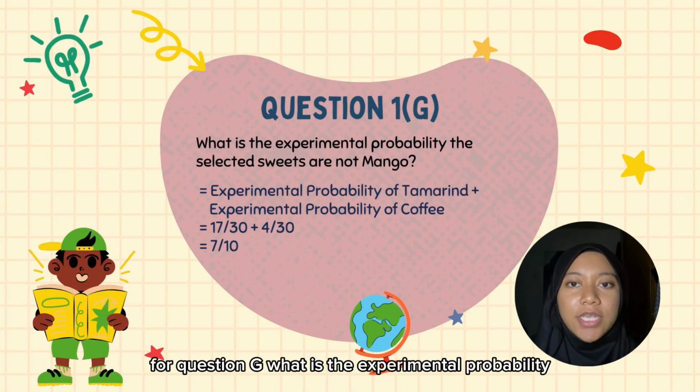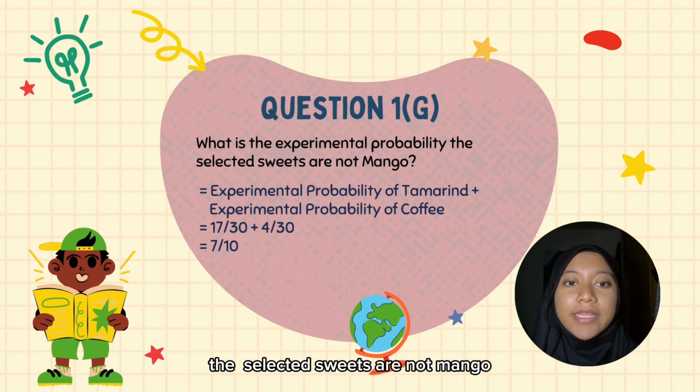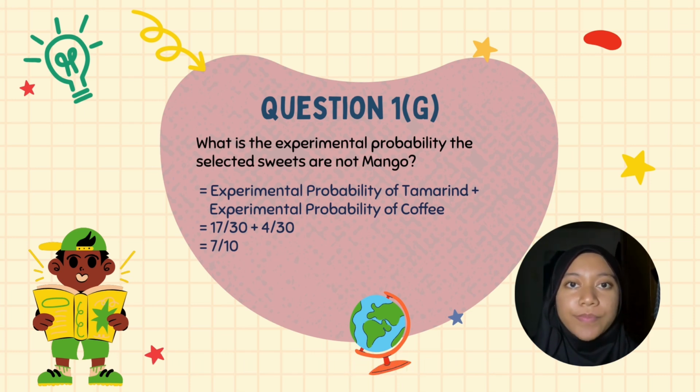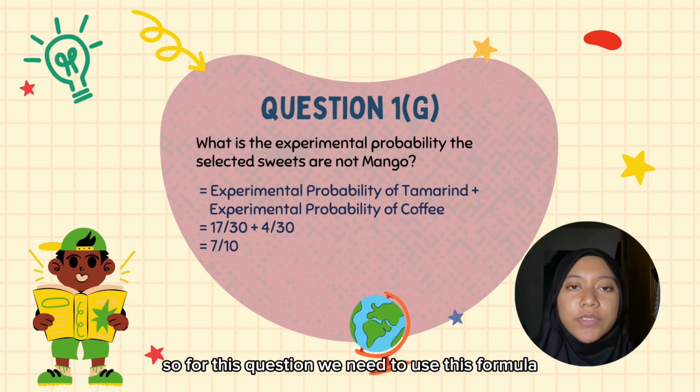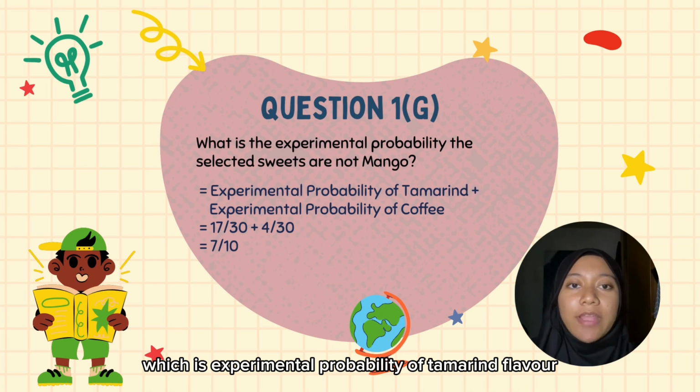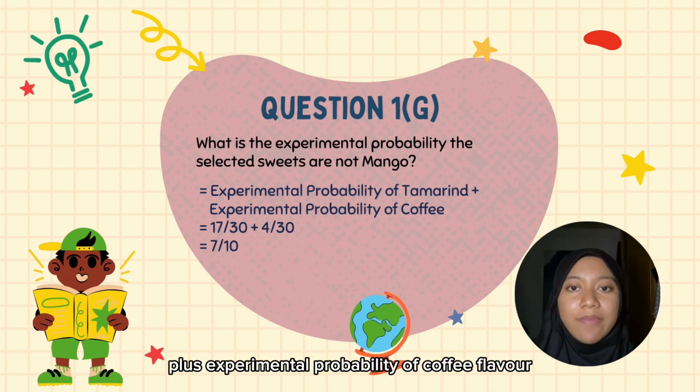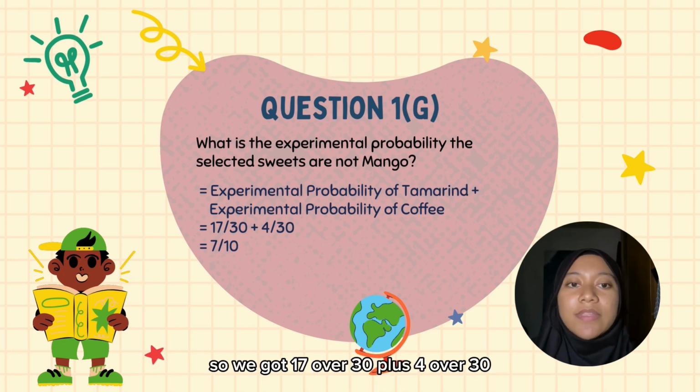For question G, what is the experimental probability the selected sweets are not mango? For this question, we need to use this formula, which is the experimental probability of tamarind flavor plus the experimental probability of coffee flavor. So, we got 17/30 plus 4/30 and the answer is 7/10.